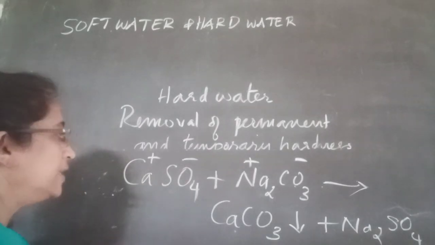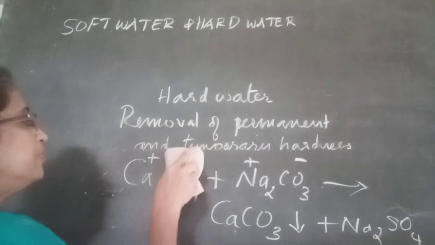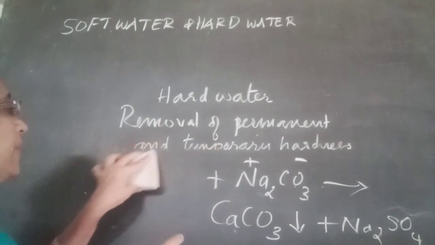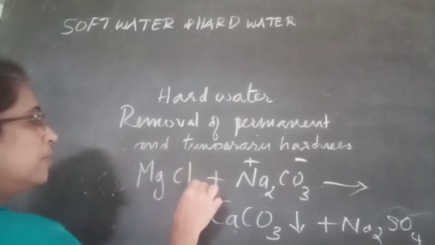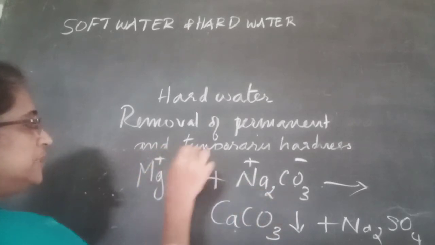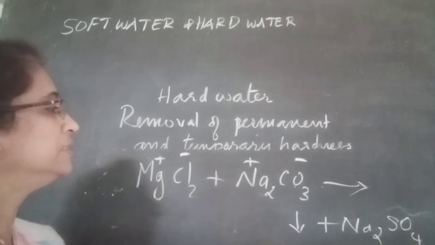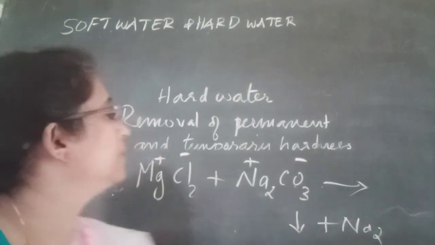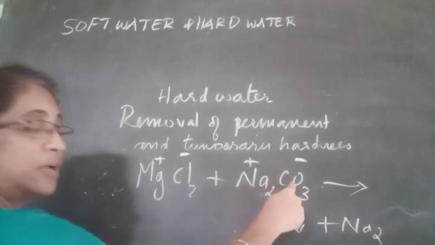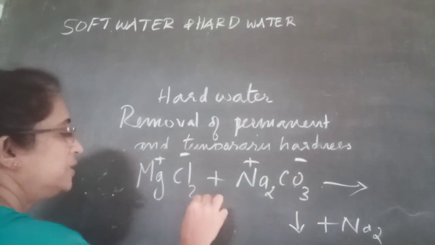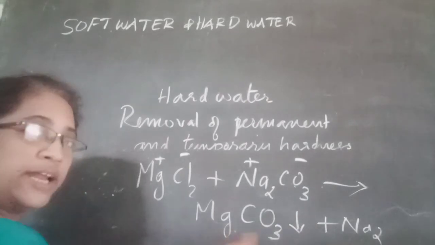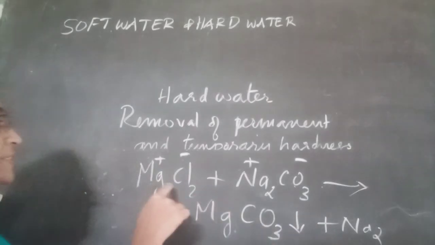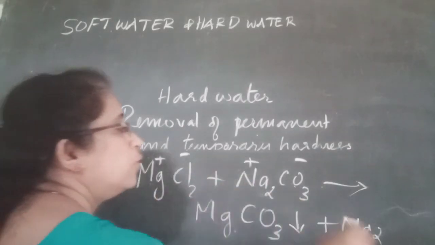Okay, let us write another equation. Suppose the permanent hard water contains magnesium chloride. Then what happens on adding washing soda, Mg plus and Cl minus? Magnesium reacts with the carbonate ions to form magnesium carbonate. Magnesium carbonate is insoluble in water and gets precipitated, and the other product is sodium chloride.